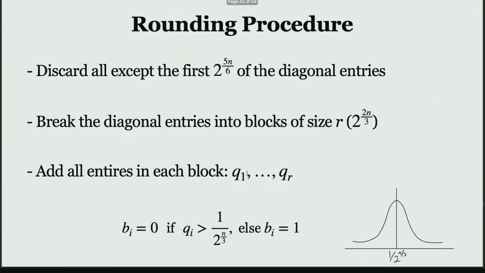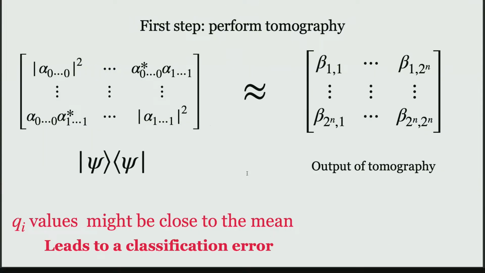This is all assuming that we had the actual matrix psi. But of course, you don't have access to that. You have whatever you get out of the tomography procedure. Even though they're close to each other, there might be an issue, because there's an error that results from the tomography procedure. How does the error affect us? If even one of the Qi values was very close to the mean, then the tomography error could be so large that every single time you run, you're going to get 0 and 1 with maybe the same probability. And that's bad. So you really want the Qi values to be as far away from the mean as possible.